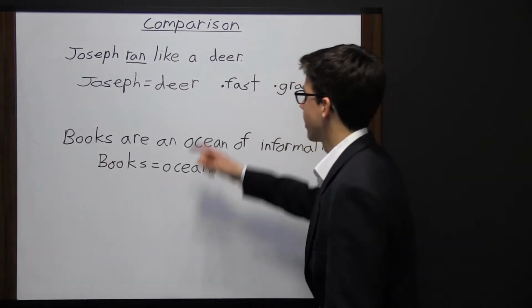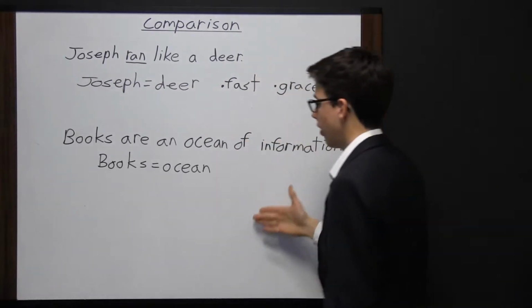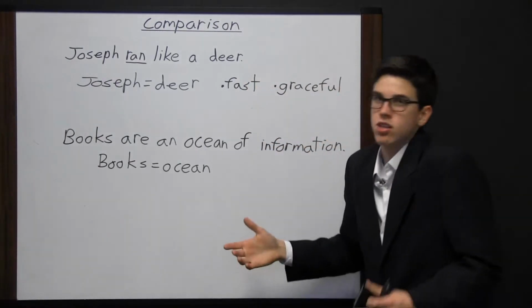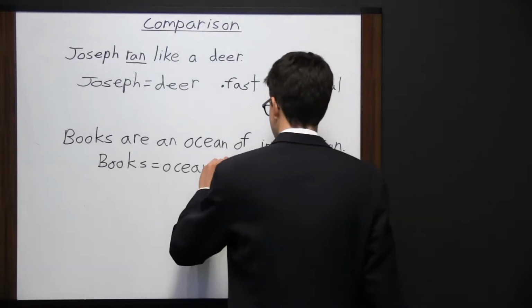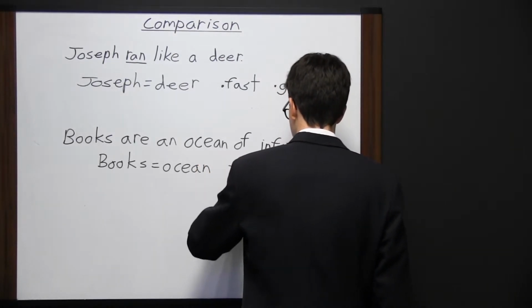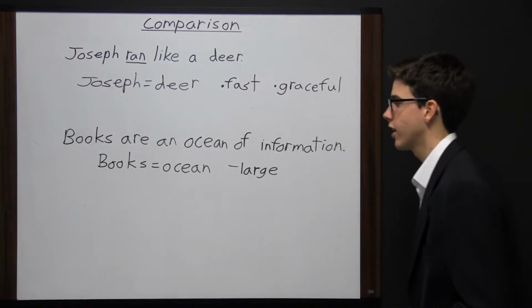So here, it was saying that Joseph is like a deer. He's similar to a deer. In this case, it's saying that books are an ocean. Now, we know the author doesn't actually mean that books are an ocean, because books aren't an ocean. But when you think of an ocean, what do you think of? Large. And that's pretty much the main thing you think of when you think of an ocean.